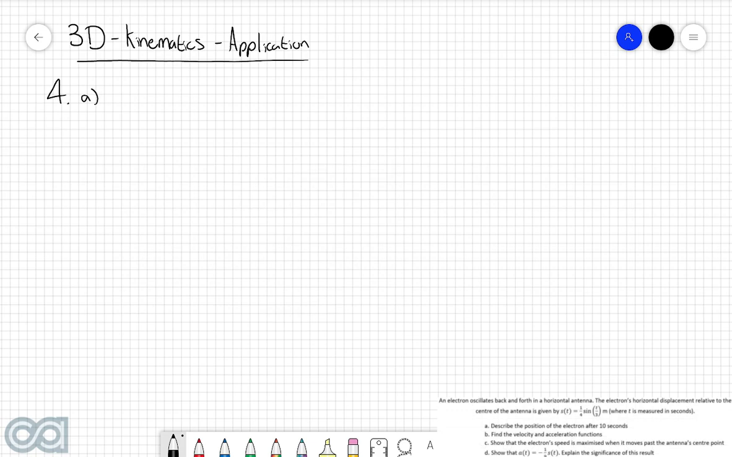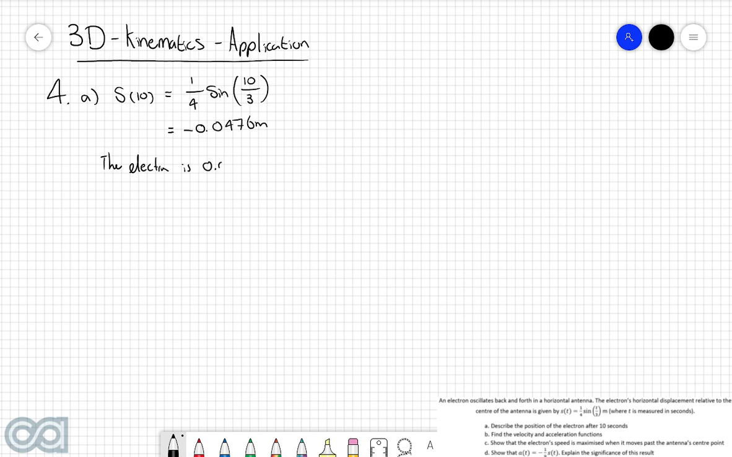So in order to determine the position of the electron after 10 seconds, we have to get the displacement function and substitute t equals 10 into that function. Doing so will get us 1/4 sine of 10 divided by 3. And if you put this into your calculator, making sure that it is set to radians and not degrees, then you get an approximate answer of negative 0.0476 meters.